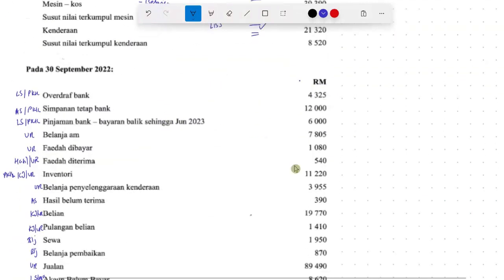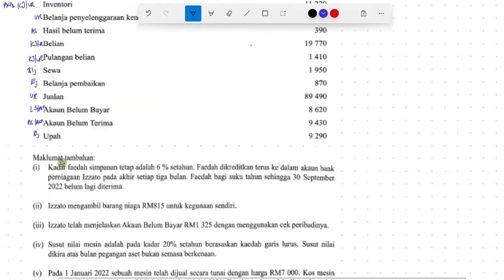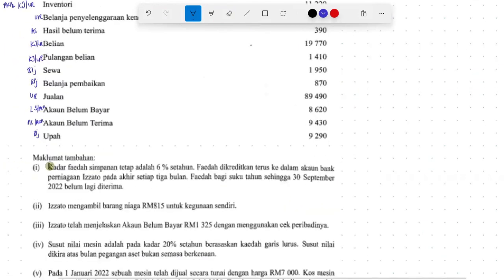The next thing is we have to be aware, not all items will use the amount tabulated here. We'll see whether or not this amount will have any changes based on maklumat tambahan. Based on maklumat tambahan, if they give us additional information, we have to do some adjustment and the amount we have to capture may be different. So let's read with the first one.